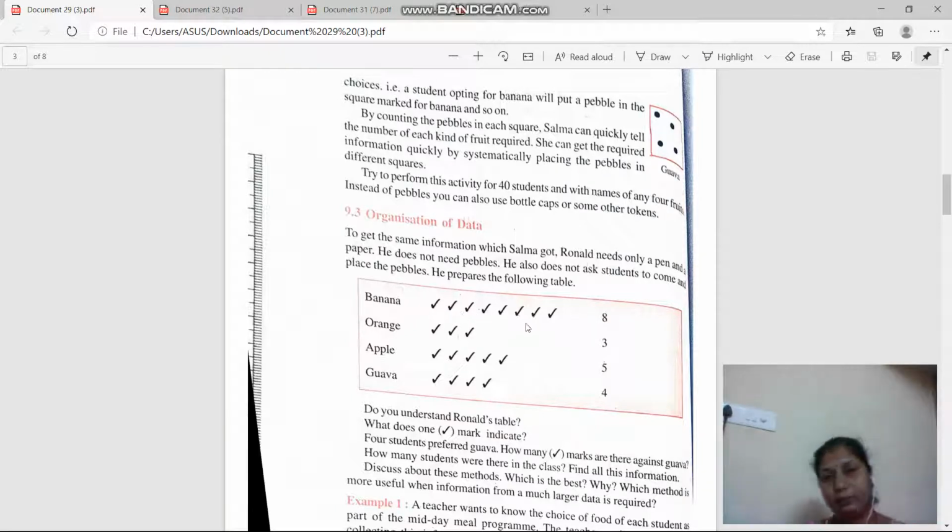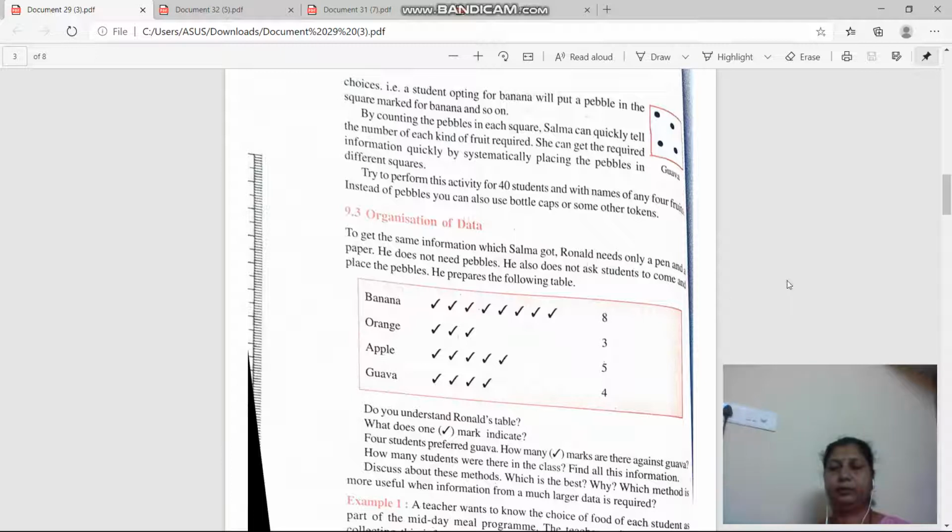By counting these tick marks he writes the numbers here. Suppose ma'am has asked him, Rahul, tell me how many students like apple. Then by counting the ticks he can say 5 students, right? Suppose ma'am asks how many total fruits are required, he can total this and easily tell. He does not need to count the ticks 1, 2, 3, which is a lengthier process. He just counts these numbers, adds them and tells ma'am. And he can give answers to so many questions, like how many apples are required more than oranges, how many guavas are required more than oranges, right?